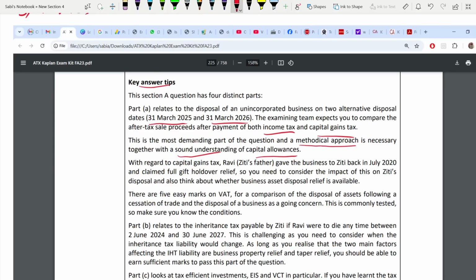Next, regarding CGT, Ziti's father gave the business to Ziti back in July 2020 and claimed gift holdover relief. You have to consider this when Ziti is disposing, and also whether business asset disposal relief is available or not. It's a capital gains tax relief. You have to think about it.